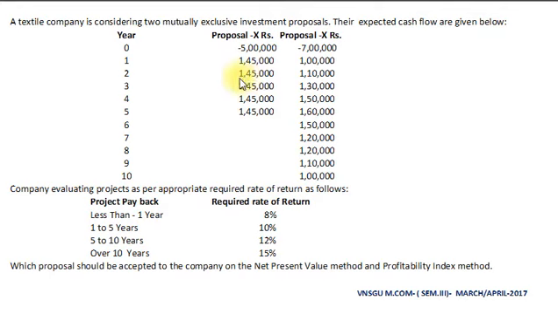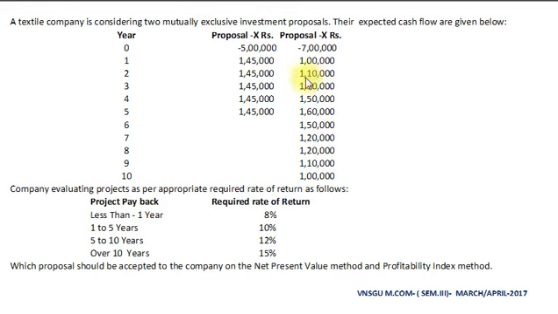At the end of second year, again rupees 1,45,000. Third year, rupees 1,45,000. Fourth year, rupees 1,45,000. And last year, 1,45,000. Same way, in proposal Y, our cash inflow at the end of year 1 is rupees 1 lakh.